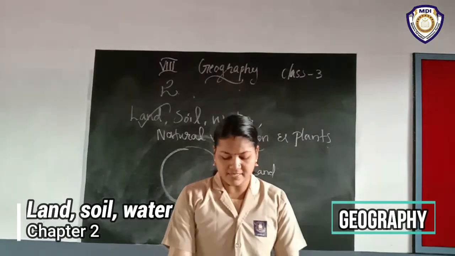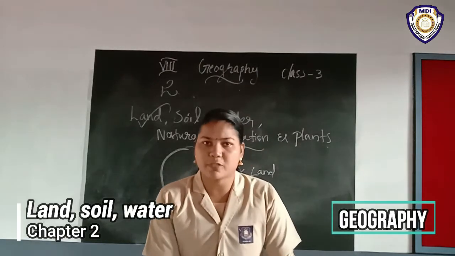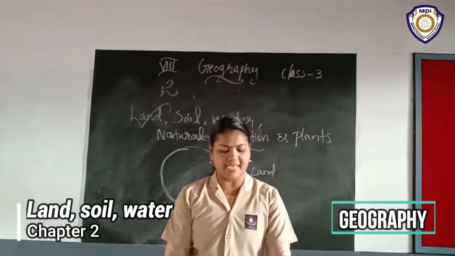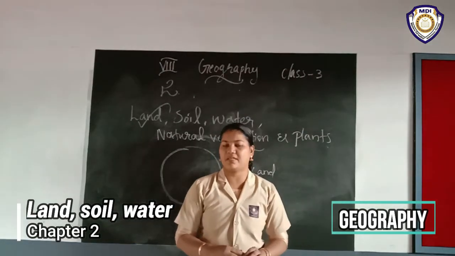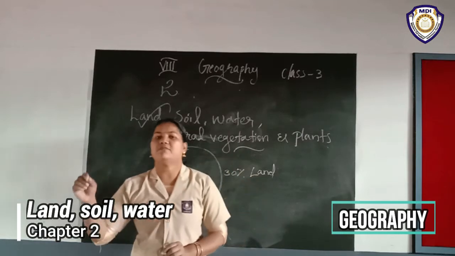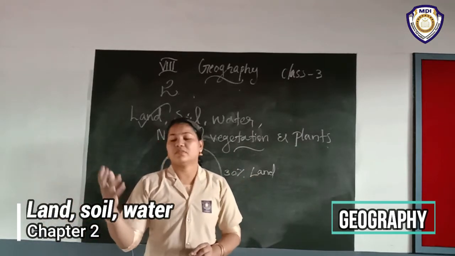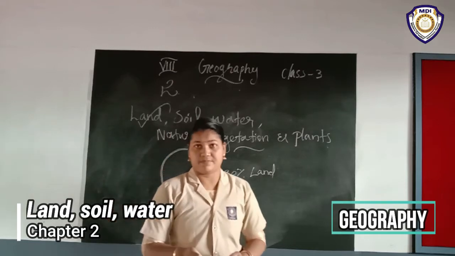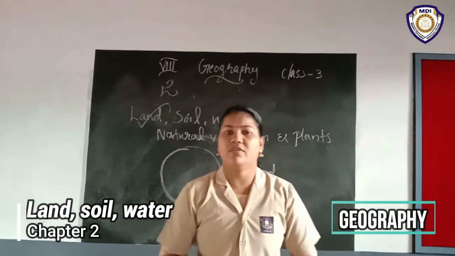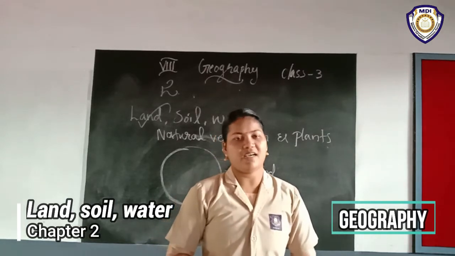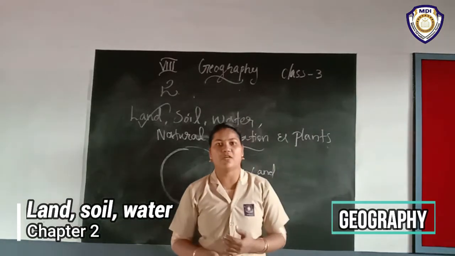Listen, the uneven distribution of population in different parts of the world is mainly due to varied characteristics of land and climate. The distribution of population varies. What is the reason behind it? Because when we select a place for living, firstly we consider the climatic condition and whether it is suitable for living.